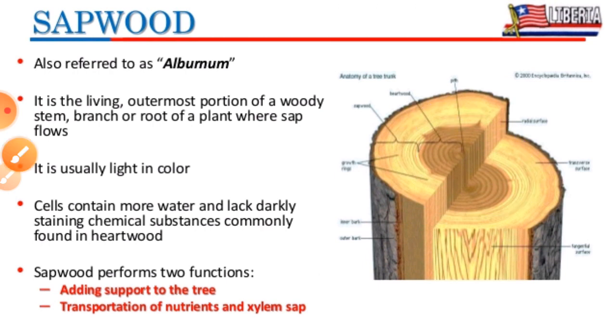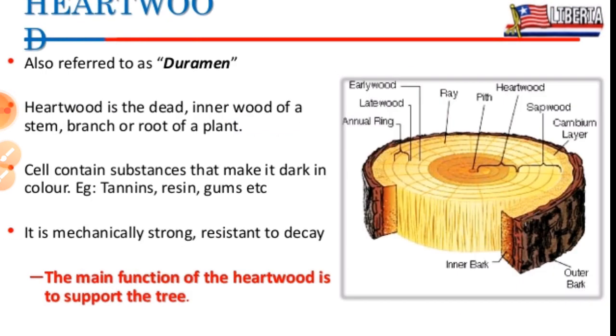Its cells contain more water and lack darkly staining substances. Sapwood performs two functions: adding support to the tree and transporting nutrients and water through the xylem.